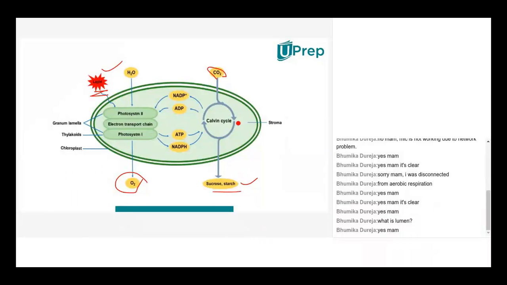This structure, the oval-like structure, assume it as chloroplast. And according to the structural aspect, they'll have thylakoids, isn't it? Just now we discussed. And the thylakoids are joined together by grana and stroma lamellae. What happens inside the thylakoid? And what happens inside the chloroplast structure so that it takes in carbon dioxide and gives out oxygen only in